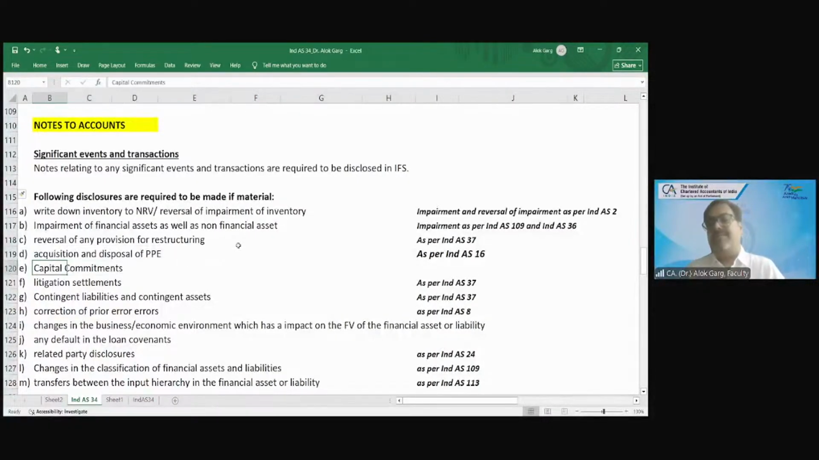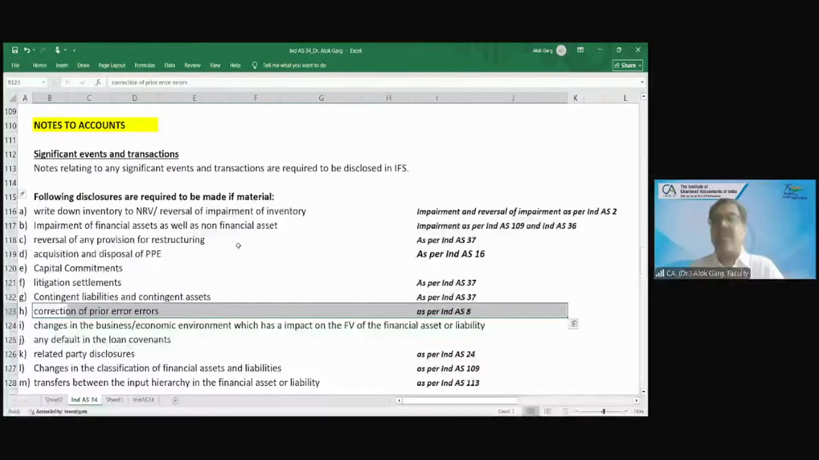Capital commitment, contingent liability, litigation settlement. These disclosures as per Ind AS 37 are required if the amount is material. Okay. Correction of prior period errors. In case of correction of prior period error, again, the disclosures are required as per Ind AS 8.